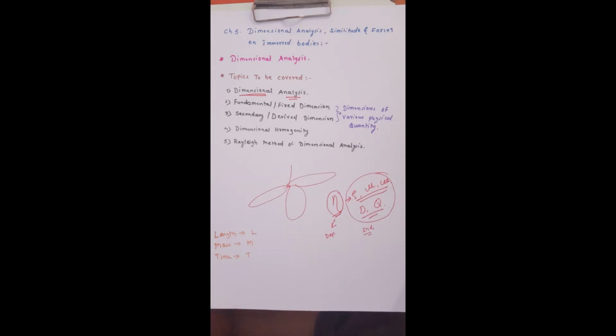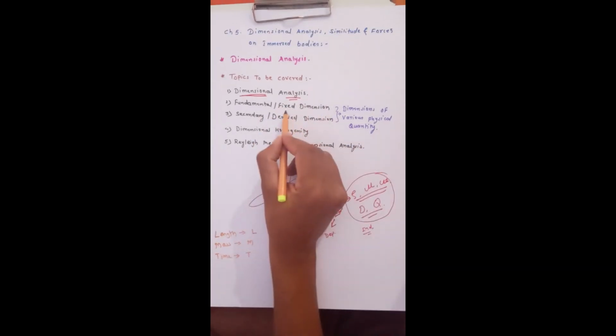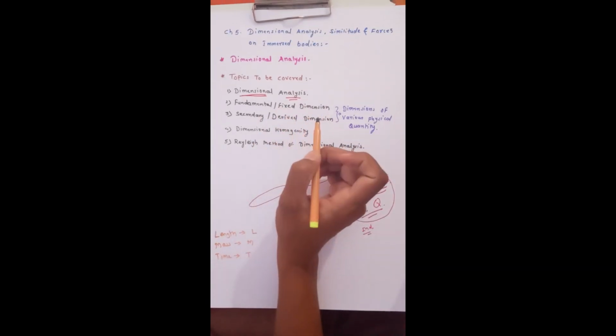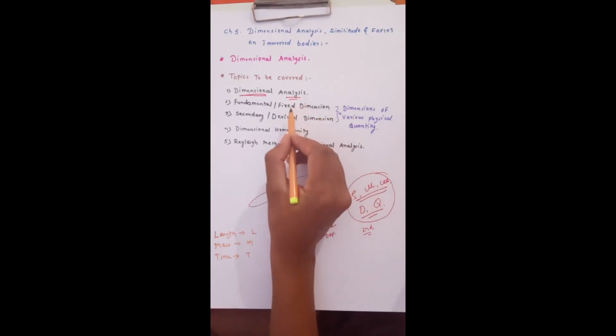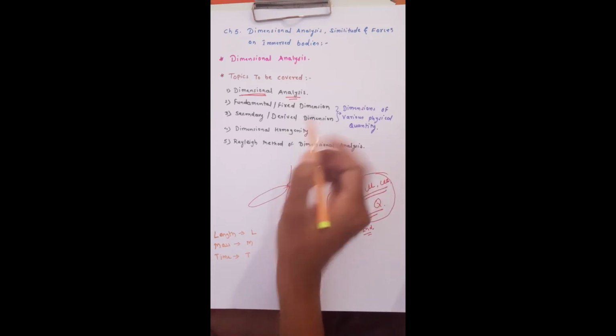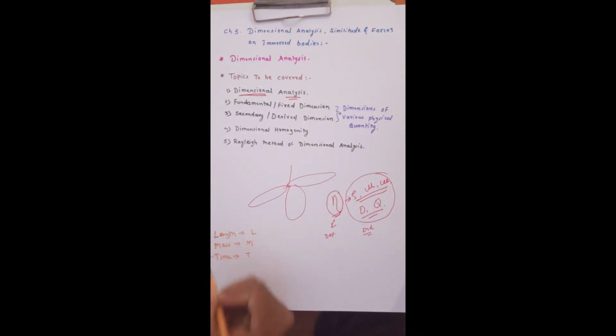So length, mass and time, those are called fundamental dimensions, also called fixed dimensions. If in the problem or phenomenon heat is involved, then along with length, mass and time, temperature is also considered as a fundamental dimension.